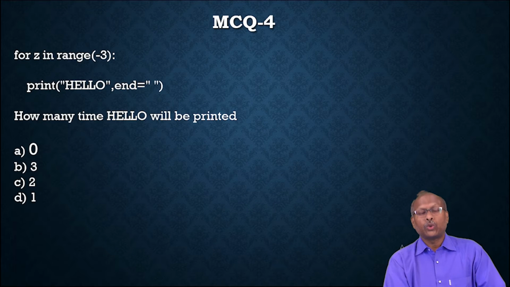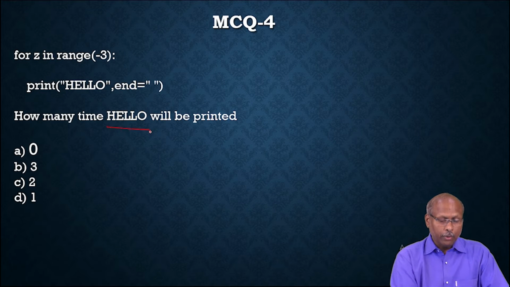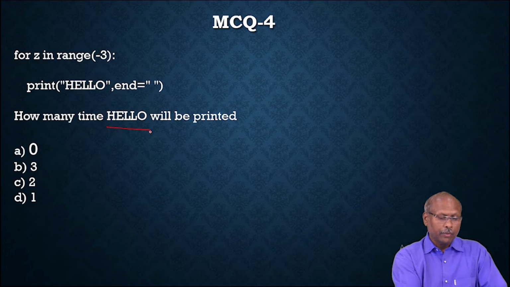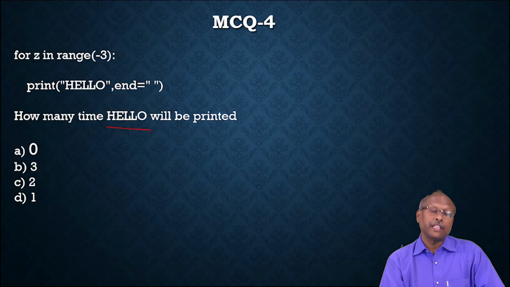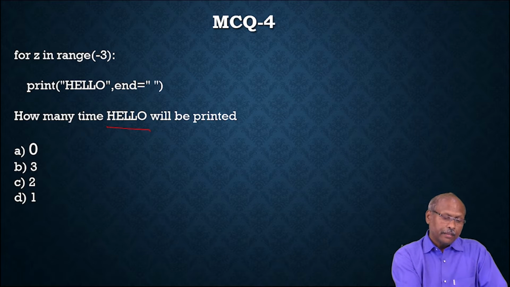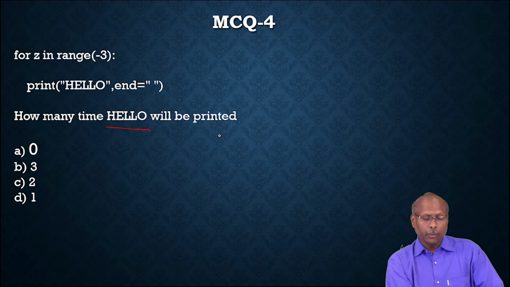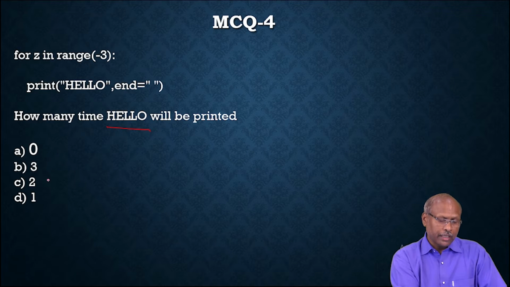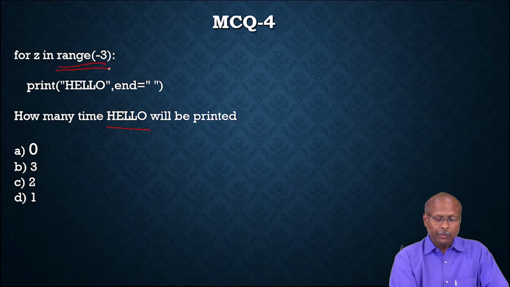How many times will hello be printed? If you observe, this question looks very simple, whereas a little bit tricky is there. For z in range of -3, print hello, and it's asking how many times hello will be printed. They have given the options 0, 3, 2, 1.